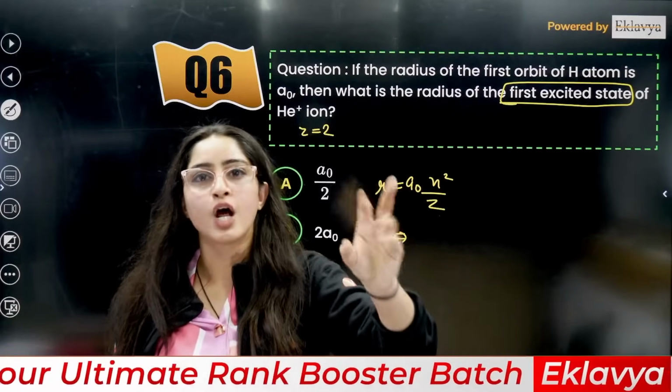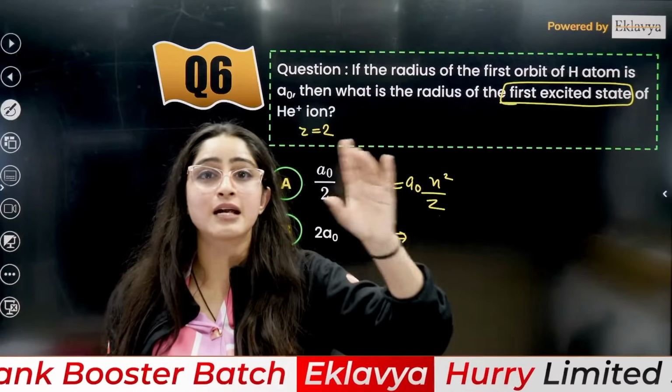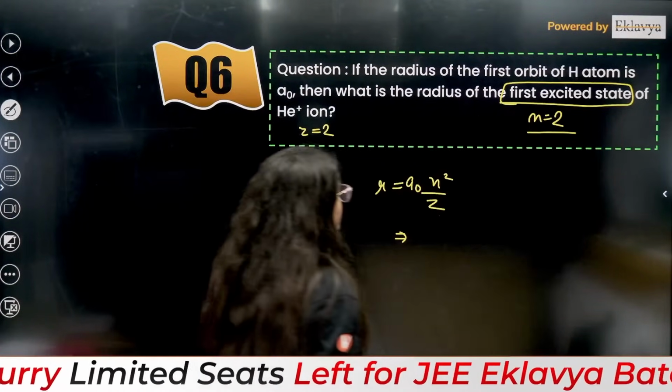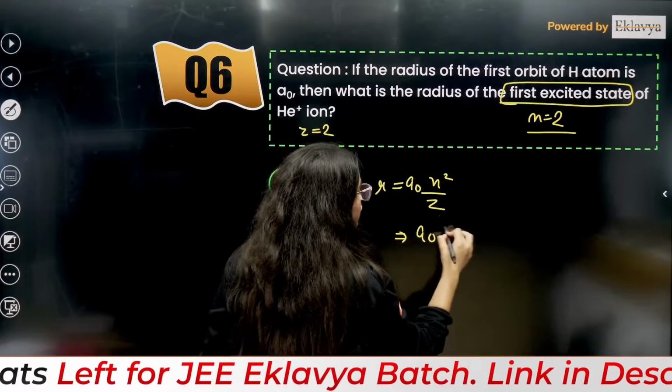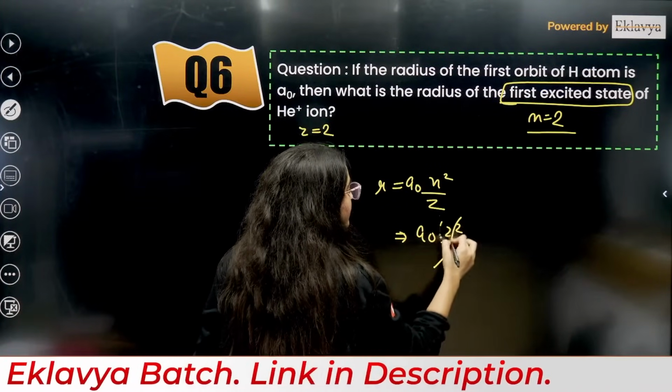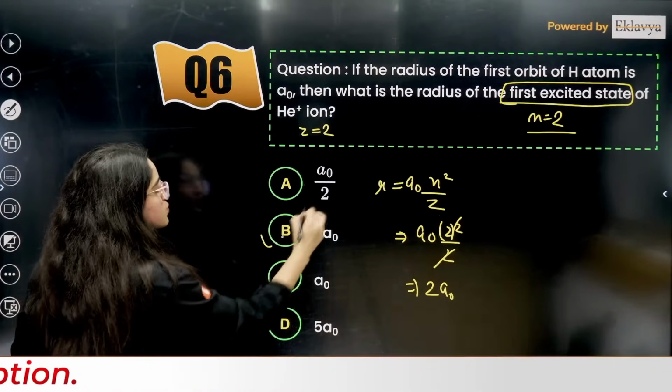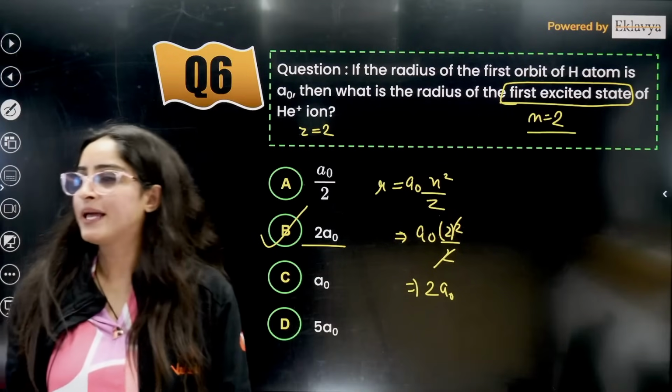Second excited state, 2 plus 1. Third excited state, 3 plus 1. So here the orbit number is going to be 2. Just put the values here: A0, 2 square, by 2, so it will be cancelled out. The answer will be 2A0. So B is the correct answer.